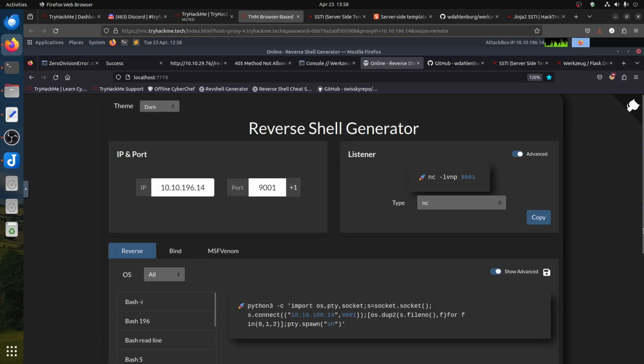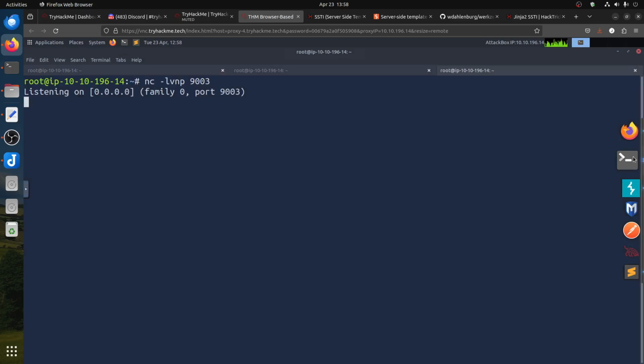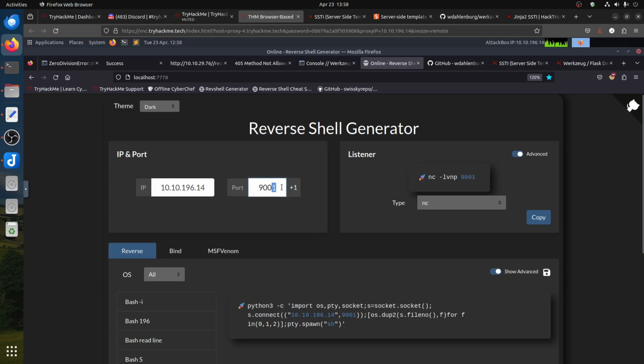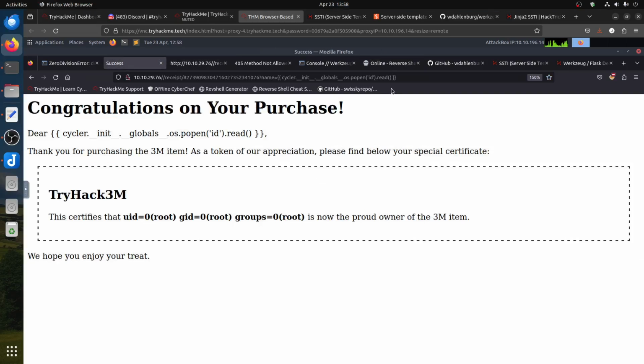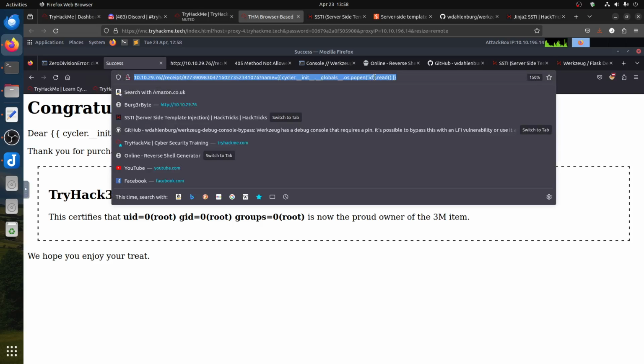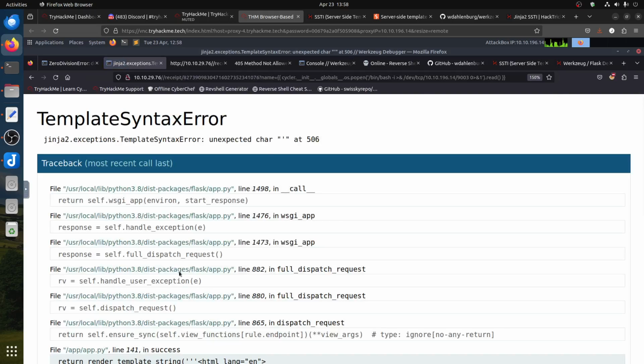What IP am I using, 9003. If we go with the normal classic one, we know sh, let's go with bash, I think it's safer. If I copy this, go here and put it under the id, it gives me an error. So somehow it doesn't work.